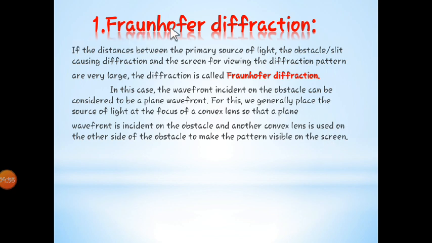Alright, so this is Fraunhofer diffraction. What kind of lens is being used? Convex lens. Which wavefront is being used? Plane wavefront. What is the distance between source and screen? Very large, or you can say infinite. This is nothing but Fraunhofer diffraction.